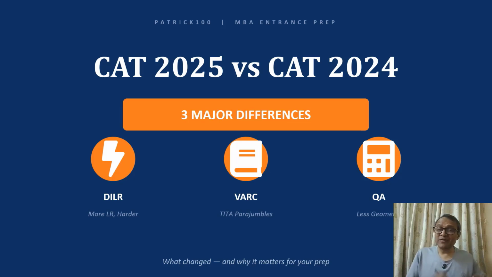This video is to tell you about the difference in the CAT 25 and CAT 24 paper. It will help you understand how small changes do occur from one paper to the other, so you can expect similar changes maybe in CAT 2026.